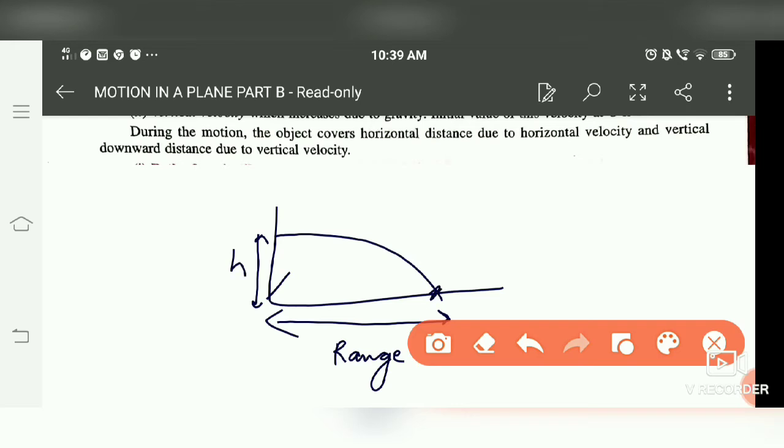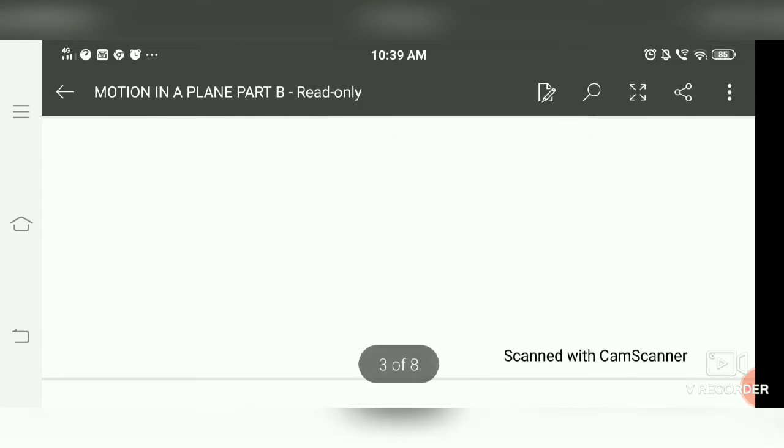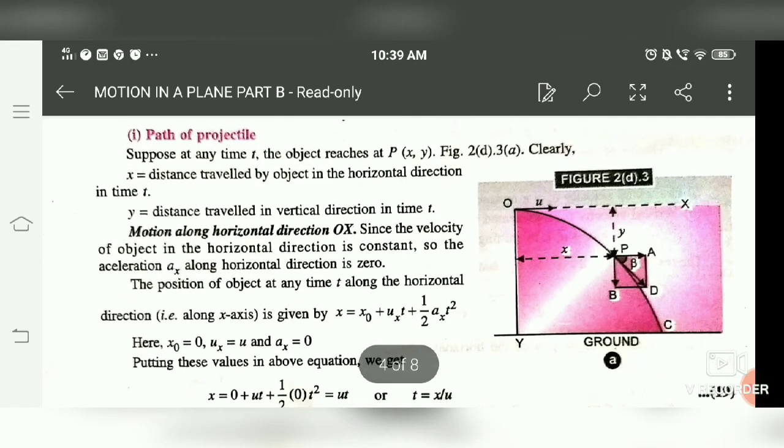At this point we can say it hits with the maximum velocity. At this point it will hit with the maximum vertical velocity, not the horizontal. So this is the range, and the time taken to cover this complete range is called time of flight. So we are going to cover all these terms: time of flight, range, h and all. Now first come to the path of projectile.